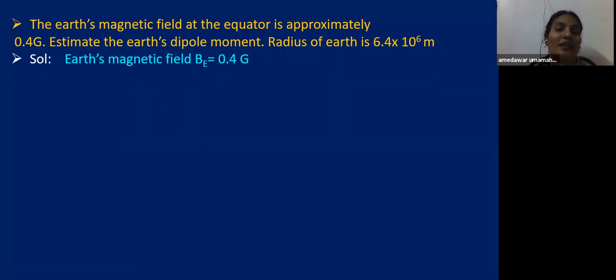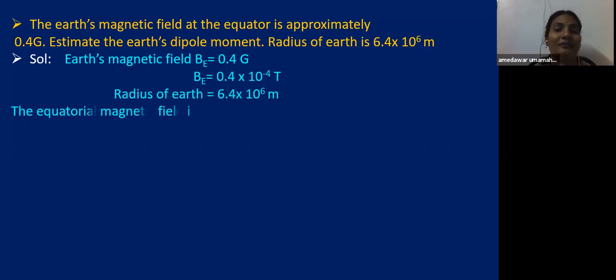So how to calculate the dipole moment of the Earth? Try to solve this problem. Try to understand the problem. Which formula can be used? Yes, children, here the value is given at the Earth's equator. If you imagine a bar magnet inside the Earth, the Earth's equator is where you will get the equatorial line.